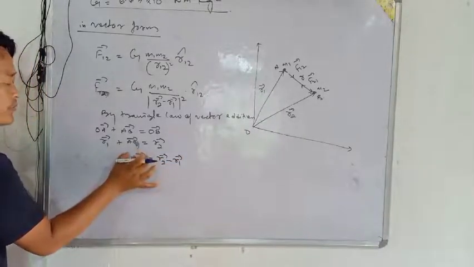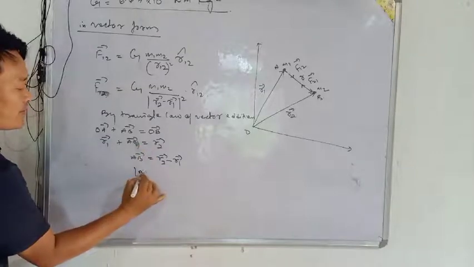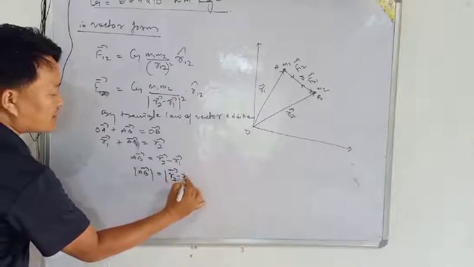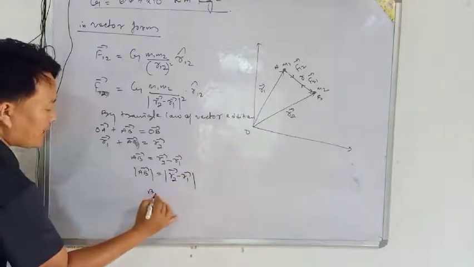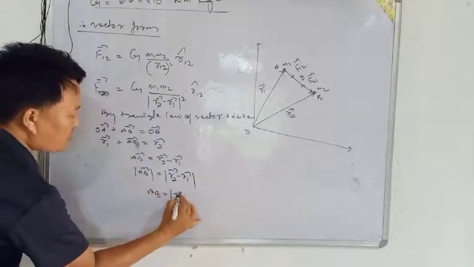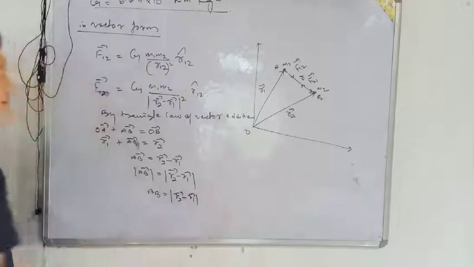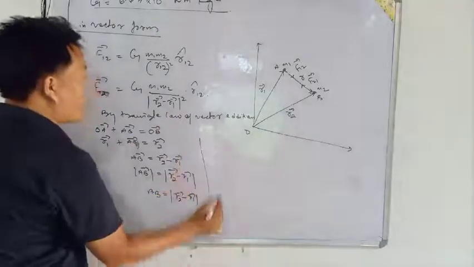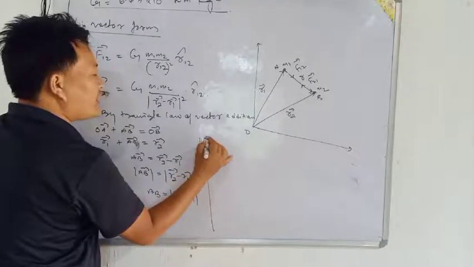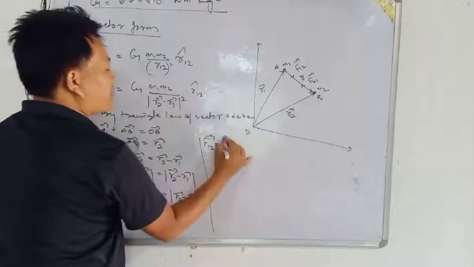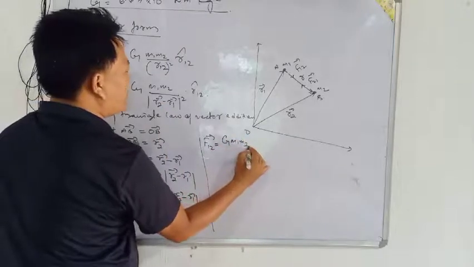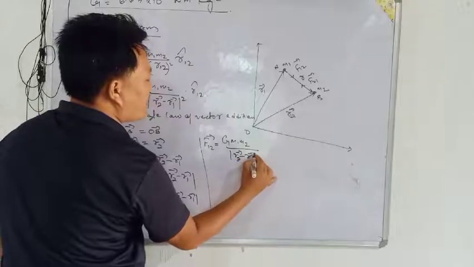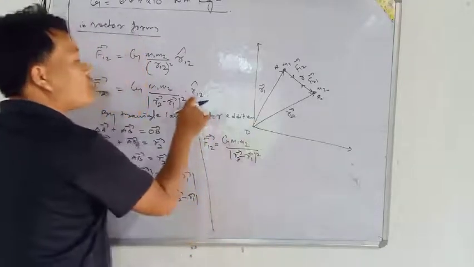Then to remove the vector here, we have taken the magnitude, the modulus. AB is equal to vector R2 minus vector R1, and this value we have put here. Again we know that F12 is equal to capital G M1 M2 by the modulus of R2 vector minus R1 vector squared, into unit vector.